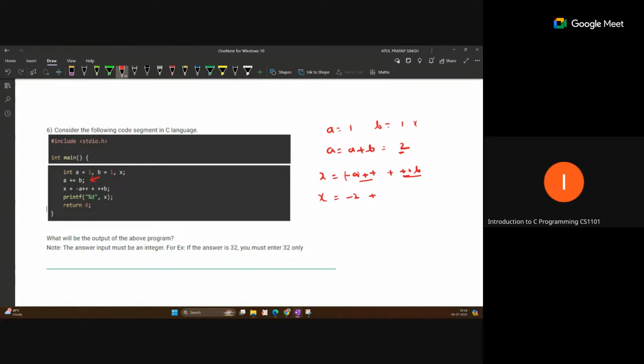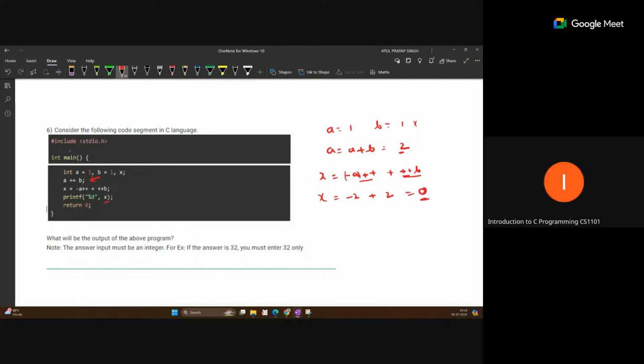And this plus plus b is a pre increment. Pre increment will perform before this, so b becomes 2, so 1 plus 1 is 2. Now x becomes 0, and now we are printing x, so this should print 0. Yes, sir.